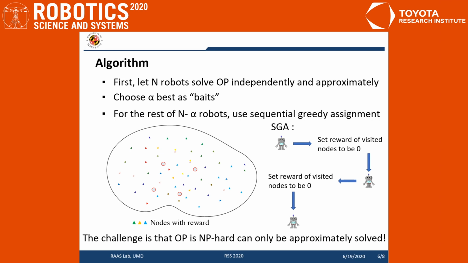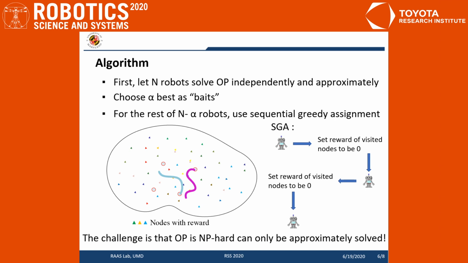One contribution of this work is that we give a bounded approximation algorithm for RMOP. The algorithm works as follows. First, the algorithm will let the n robots solve orienteering problem independently using some bounded approximation algorithm. Next step, the algorithm will choose the alpha best out of n paths constructed. For the rest of the n minus alpha robots, we will use sequential greedy assignment to construct paths for them.